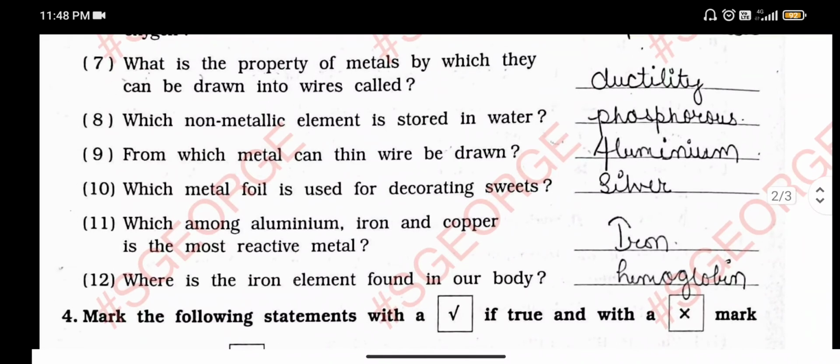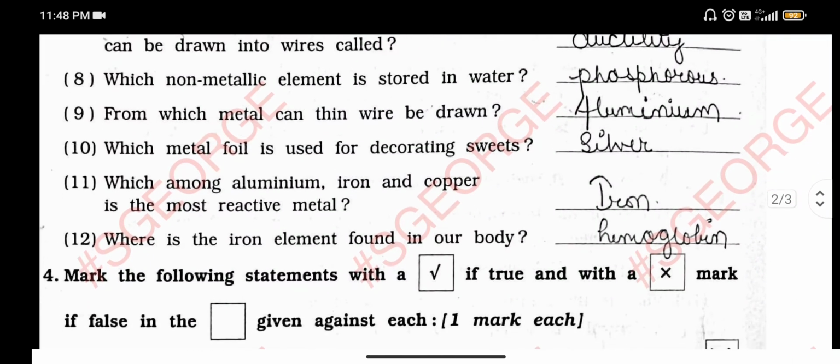Where is the iron element found in our body? You may know there are metals in your body, but many people do not. Our blood is also made up of iron, that is hemoglobin. Our blood contains hemoglobin, and iron is present in it.